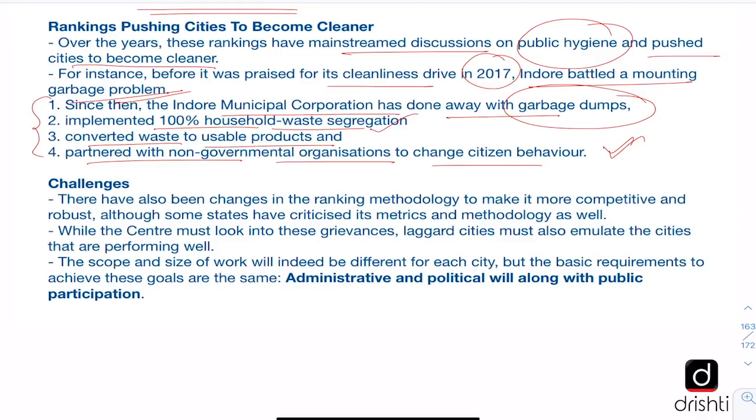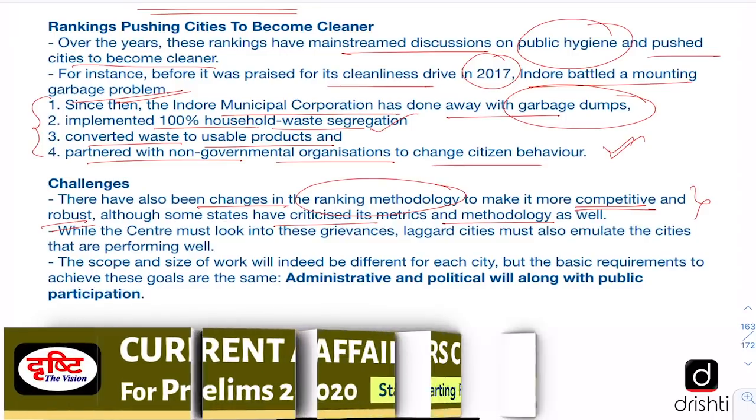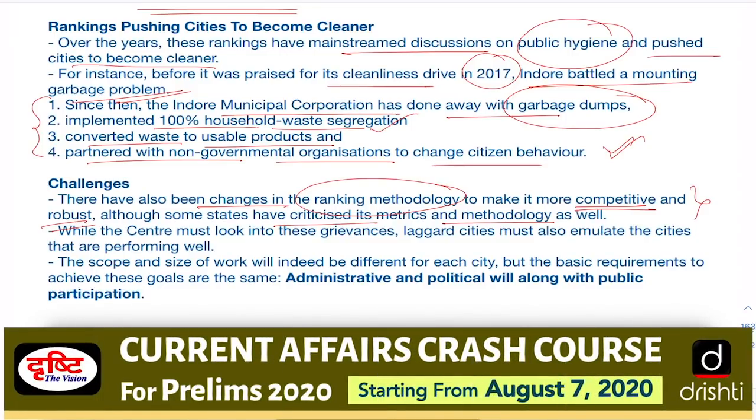The editorial also points out that there are a few challenges related to these rankings. Though there have been changes made in the ranking methodology to make it more competitive and robust, some states have criticized its metrics and methodology. So here the Ministry of Housing and Urban Affairs must look into the criticism and improve the system of ranking so that all the cities have a fair chance in these rankings.